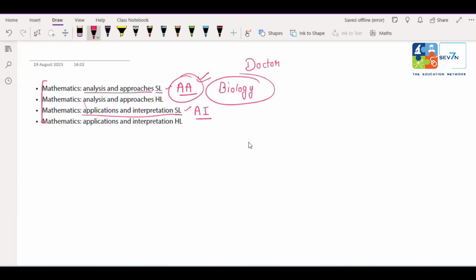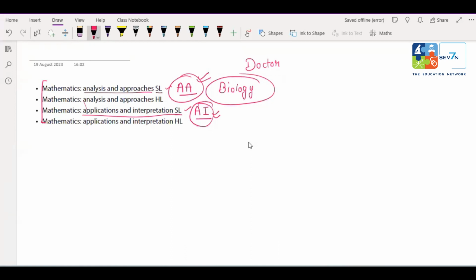Sometimes students are interested in engineering, banking or finance, and then they have to take AI. In short, if they are interested in engineering, coding, artificial intelligence, machine learning or maybe deep learning as well, they have to take AI. But if you are interested in subjects like biology, physics or chemistry, you have to take AA. So this is the basic difference.